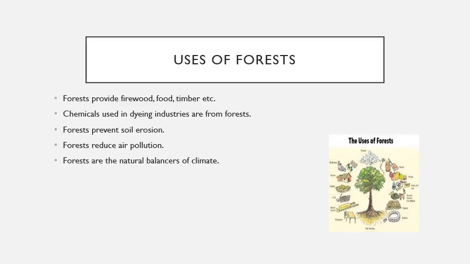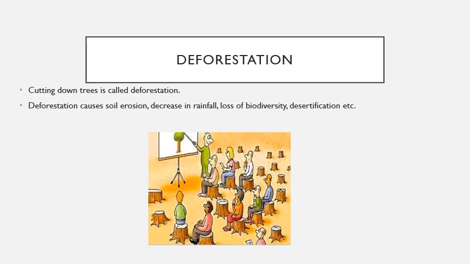Chemicals used in dyeing industries are also got from forests. Forests prevent soil erosion. Forests reduce air pollution by absorbing carbon dioxide and replacing it with oxygen. Forests are also the natural balancers of our climate. Cutting down trees is called deforestation. Deforestation causes soil erosion, decrease in rainfall, loss of biodiversity, desertification, etc.